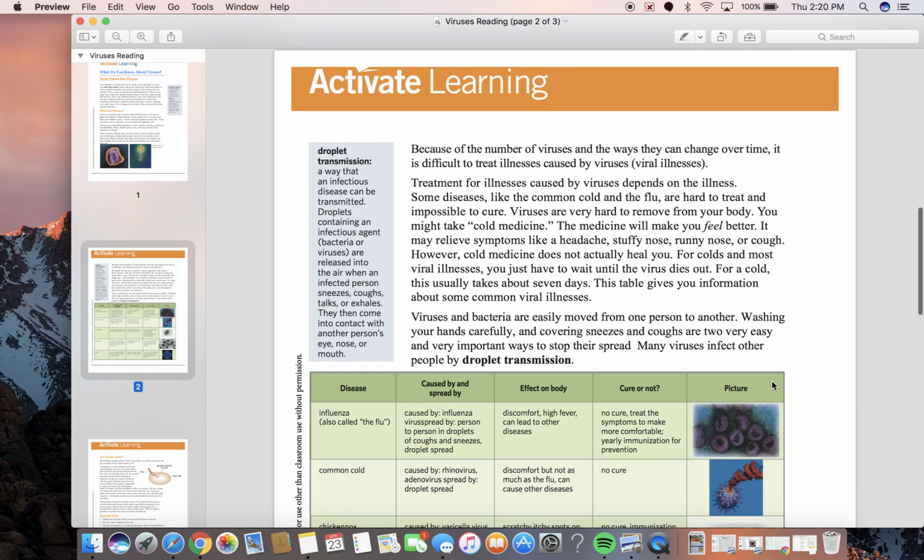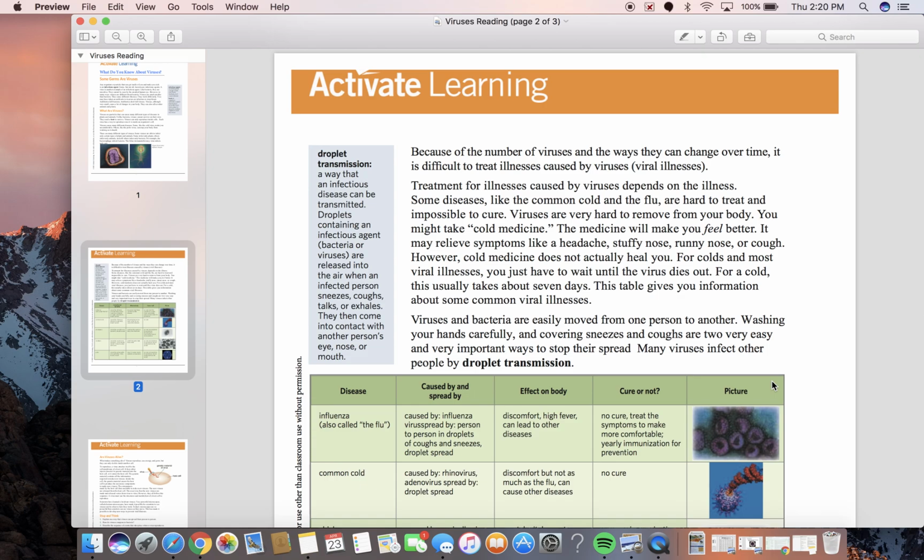Because of the number of viruses and the ways they change over time, it is difficult to treat illnesses caused by viruses, or viral illnesses. Treatment for illnesses caused by viruses depends on the illness. Some diseases, like the common cold and the flu, are hard to treat and impossible to cure. Viruses are very hard to remove from your body.